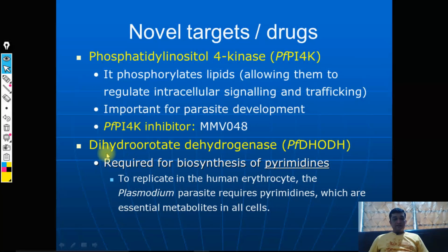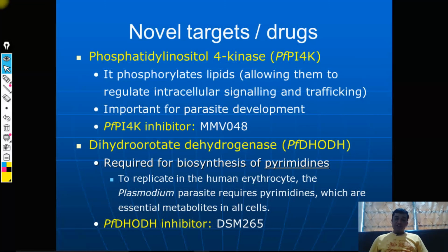One more target is the dihydroorotate dehydrogenase enzyme. If you go through the biochemistry of pyrimidine biosynthesis, you will find this enzyme, and you know that it is very important. Biosynthesis of pyrimidine is through this enzyme. To replicate in human erythrocytes, the Plasmodium parasite requires these pyrimidines, which are essential metabolites in all cells. Once this biosynthesis is inhibited, further growth and development cannot occur, and that is why it is a very important target. Inhibitors include DSM-265.